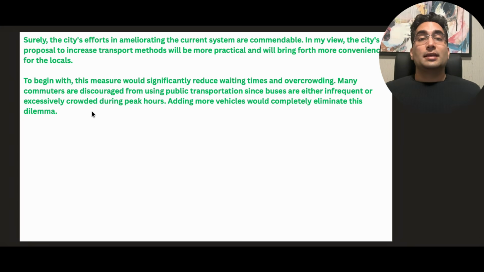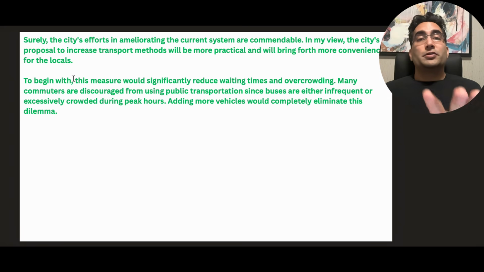Okay, and let's get to that right now. This is body one. To begin with. We're not saying something basic like "firstly" or "my first point is." We say "to begin with." It's also a connector that is different because it has three words. It's a phrase instead of a random connector like "and," "also," "plus."